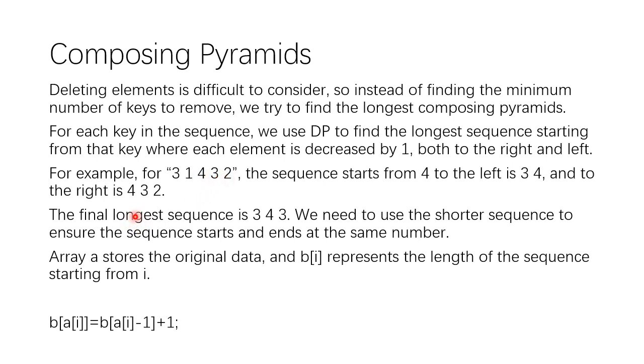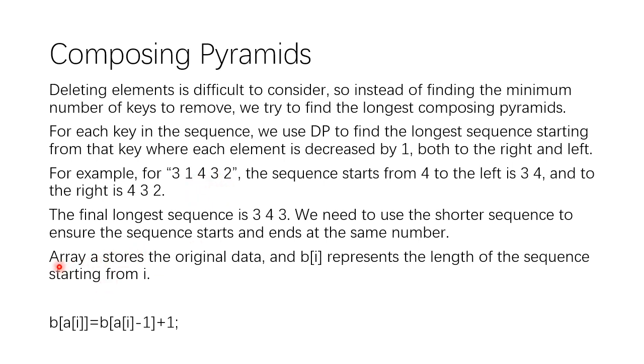And the final longest sequence is 3, 4, 3. Therefore, we need to use the shorter sequence to ensure that the sequence starts and ends at the same number. Though we can have 4, 3, and 2 on the right, the left one is 3, 4, which is shorter, and we just choose the shorter one to make sure that it starts from 3 and ends at 3 as well.